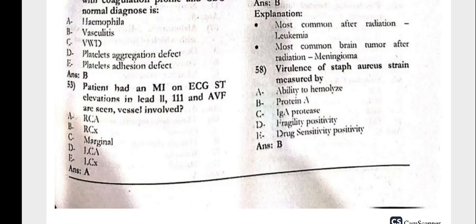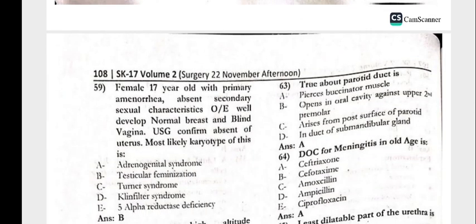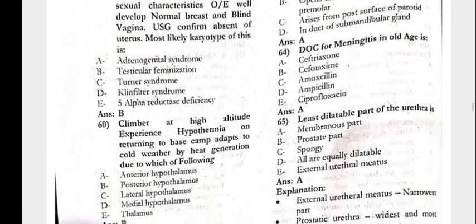The virulence of the Staph aureus strain is measured by protein A. Next, 59: a 17-year-old female with primary amenorrhea, absent secondary sexual characteristics on examination, well-developed normal breasts and a blind vagina. Ultrasound confirms absence of the uterus. Most likely diagnosis is testicular feminization.